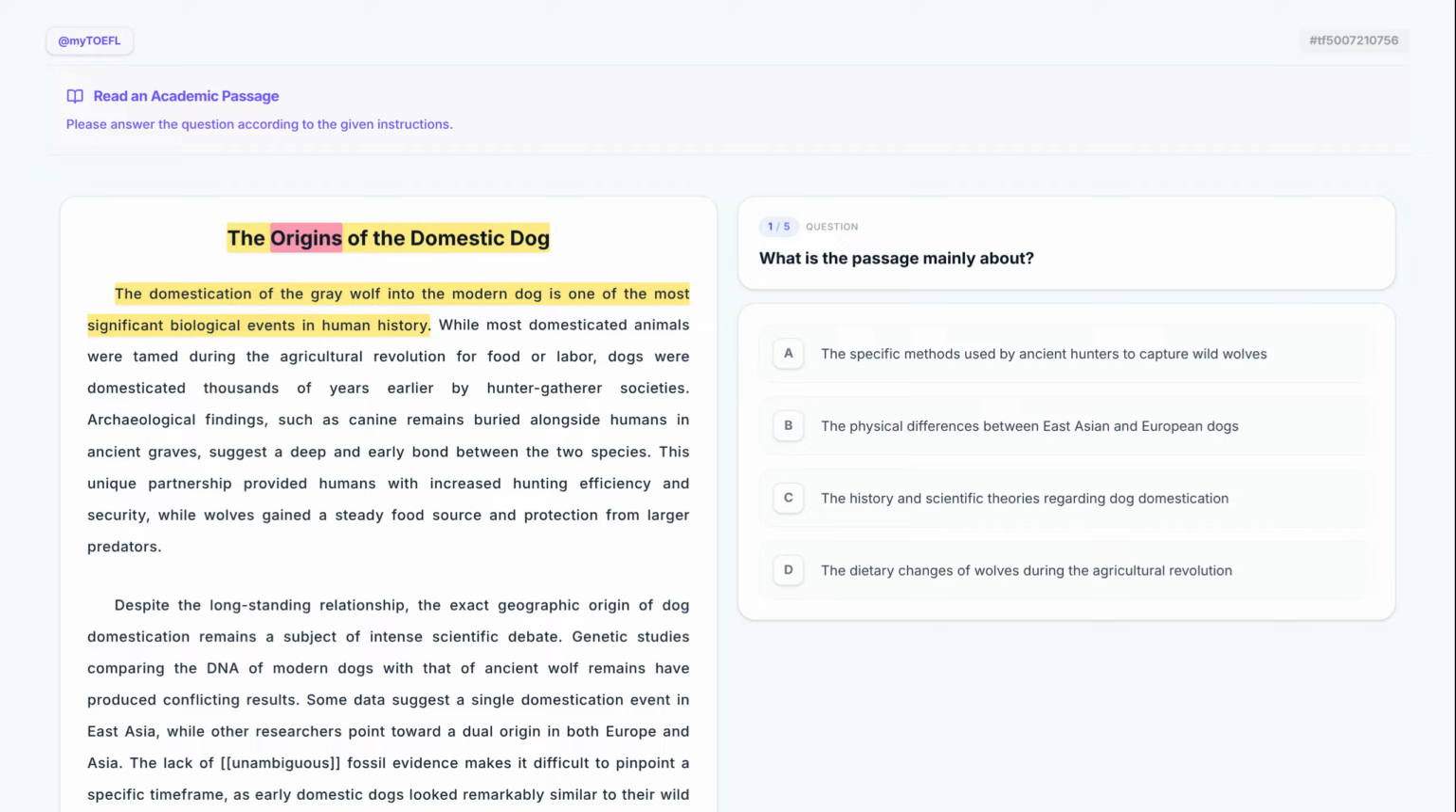The domestication of the gray wolf into the modern dog is one of the most significant biological events in human history. This sentence introduces the main topic by framing domestication as a significant biological event. It sets the stage for a discussion on how a wild species transformed into a human companion.